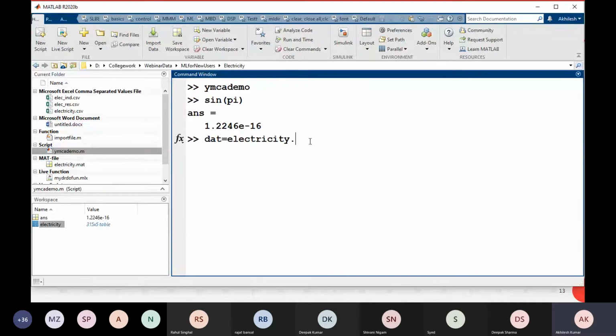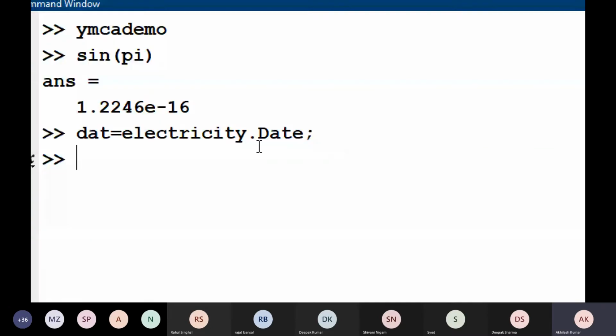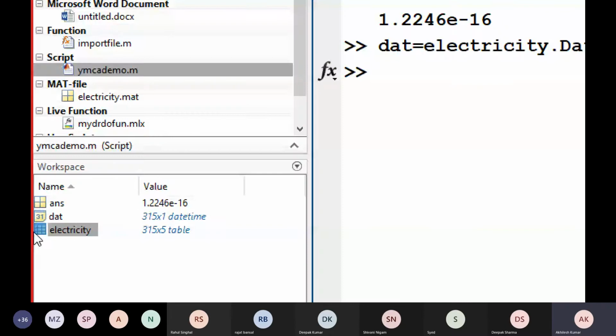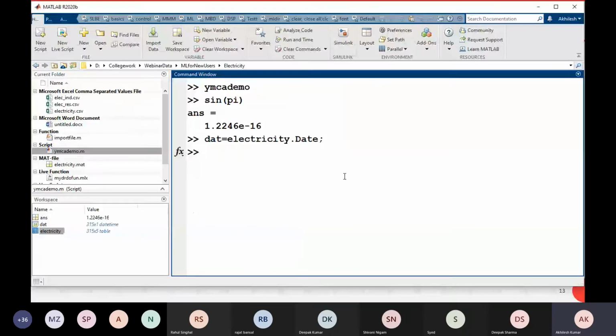First of all, I am going to extract the date. I will use the tab command. Now I have the date here. I use a semicolon here. If you use the semicolon, the output will not be shown, but it will be executed. Sometimes we have big data, so we need to use the semicolon because it takes time to display the data.